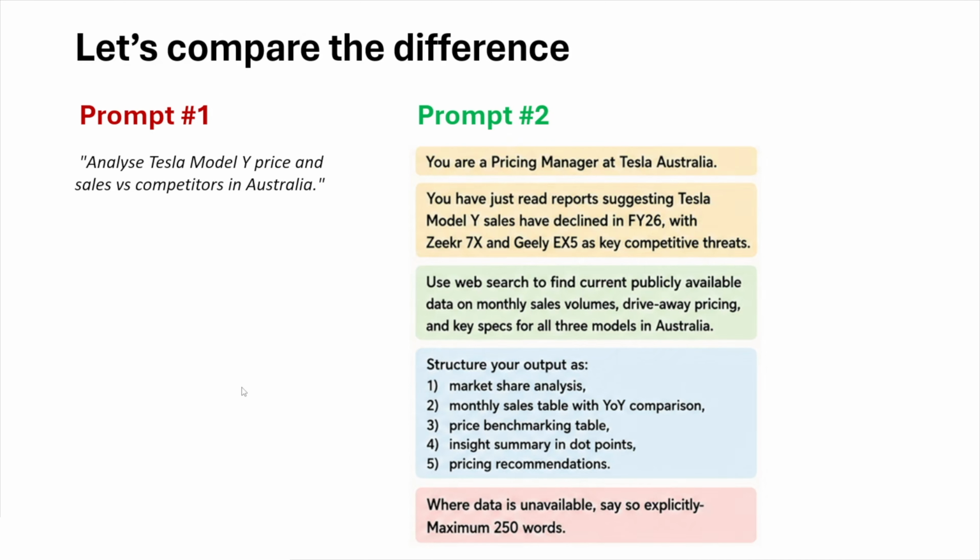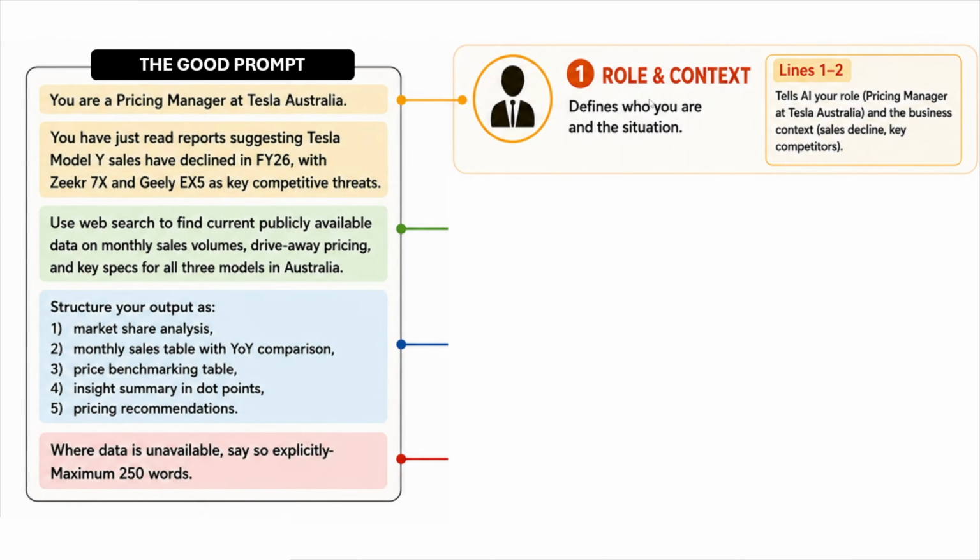Let's look at a real example. Number 1, analyze Tesla Model Y price and sales versus competitors in Australia. This is an overly simplified generic prompt. A better prompt is the one on the right, where you can clearly see the elements of the 4 pillars. You can see the first pillar, which is the role and context, defining who you are in the situation. So in here, it tells AI your role, which is the pricing manager at Tesla Australia, and also the context. You've just read reports suggesting Tesla Model Y sales have declined in FY26, and Zeekr and Geely are competitive threats.